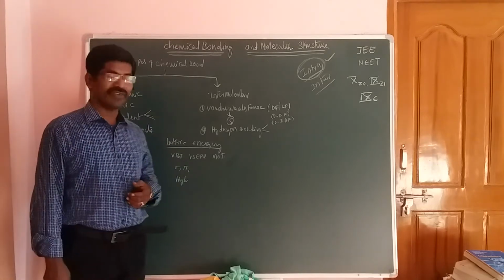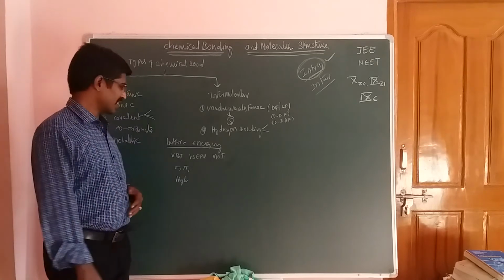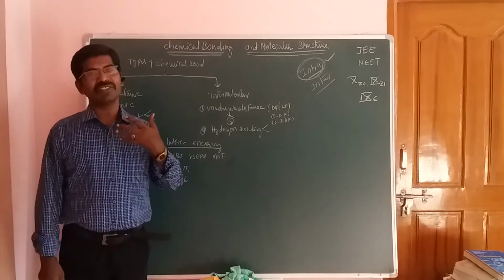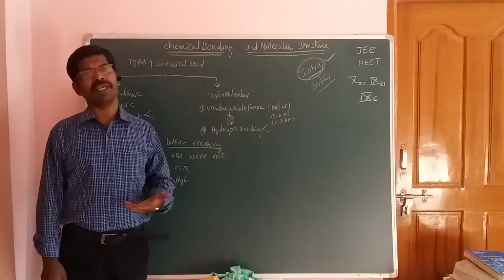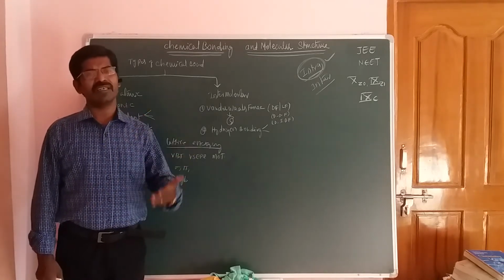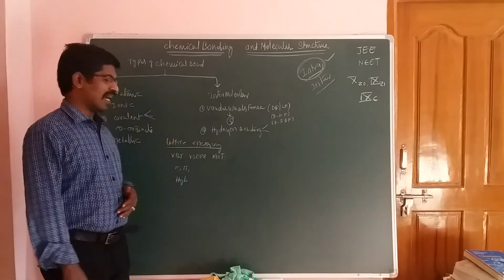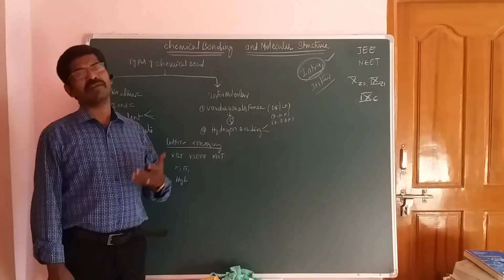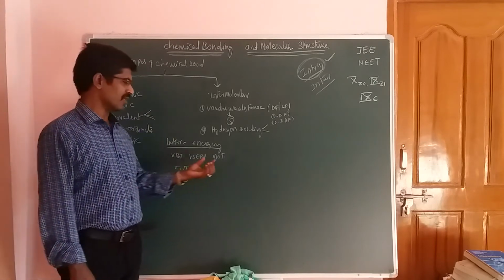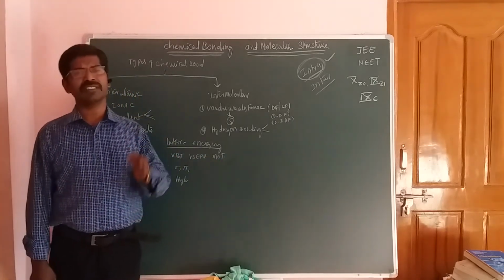Next is VBT, valence bond theory, and next the VSEPR theory, valence shell electron pair repulsion theory. Next is molecular orbital theory, MOT.